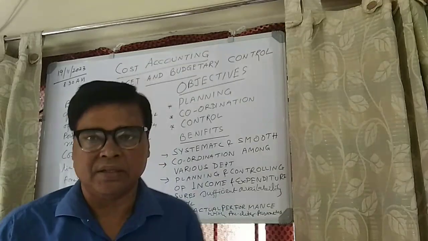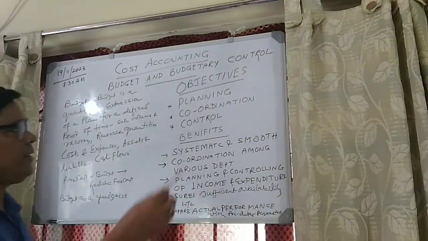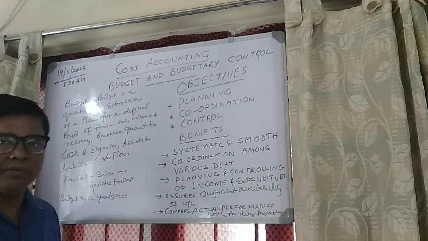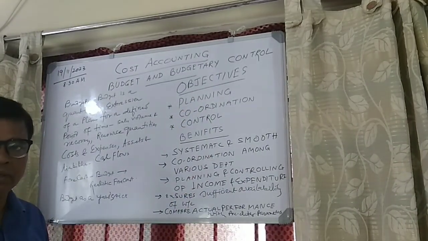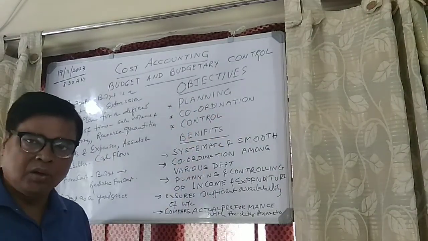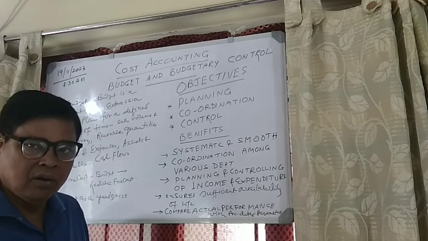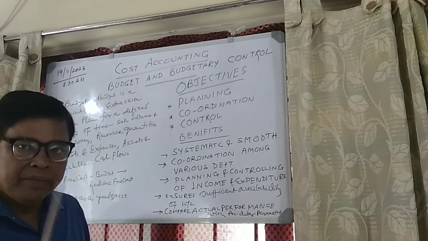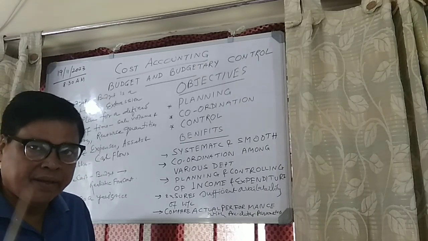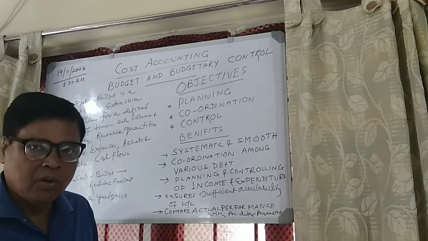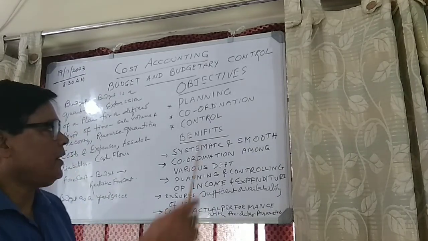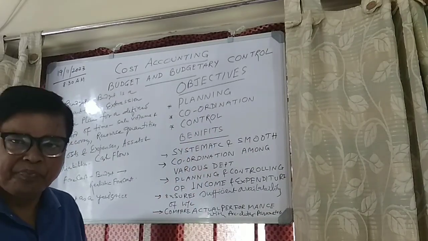Now we will be discussing another part, that is your objectives. What are the objectives of budget? Why are you making a budget? Budget you have to make on the basis of planning. You have to plan for something, then only your budget stands. Plan means your systematic mindset, what is thinking in your mind, you have to transform in a systematic way into monetary terms. So that is the planning stage.